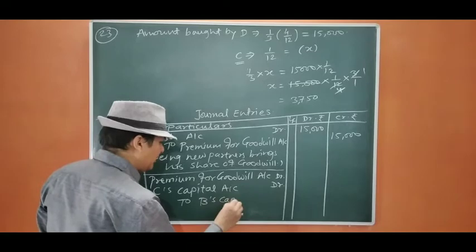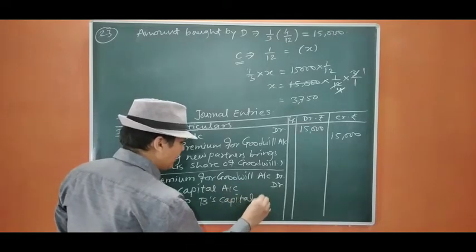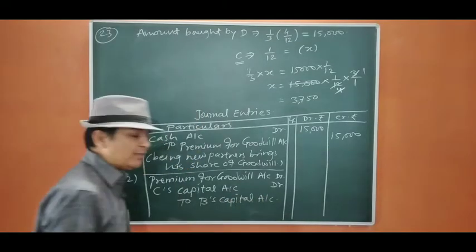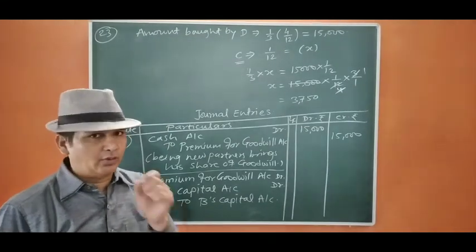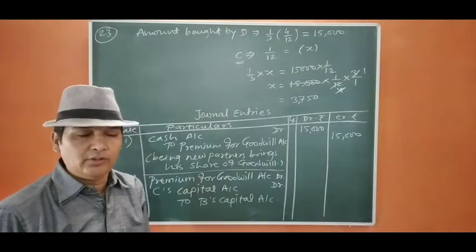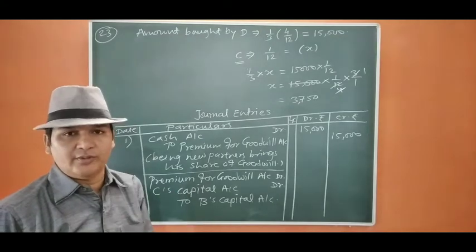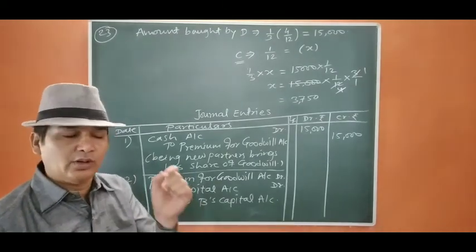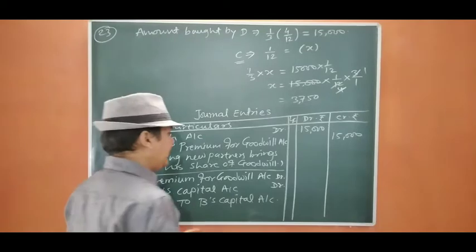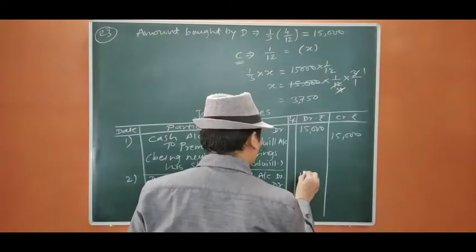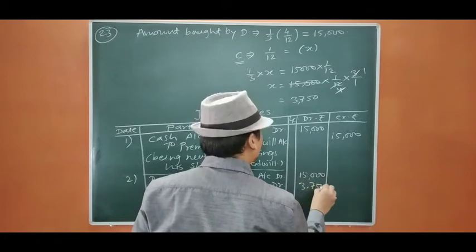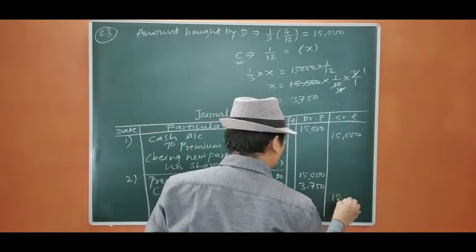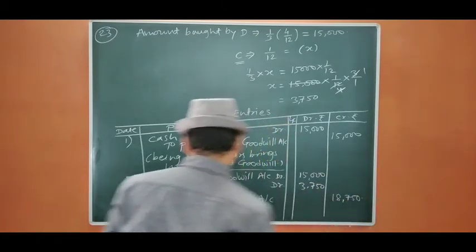B is the only partner who is sacrificing. That's why I told you from the beginning that whenever you are doing the entry of premium for goodwill, you have to distribute premium for goodwill in sacrificing ratio only. Okay, don't take the old ratio. So it will be 15,000, 3,750, that means 18,750.